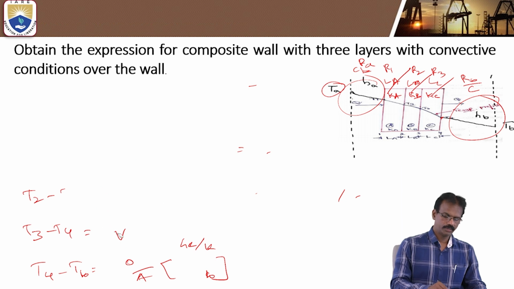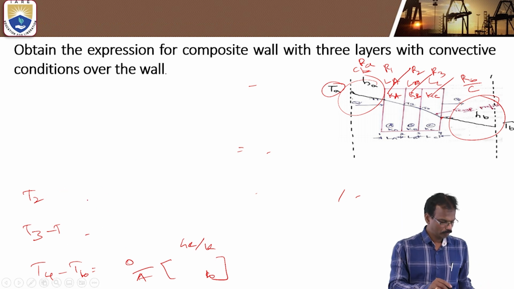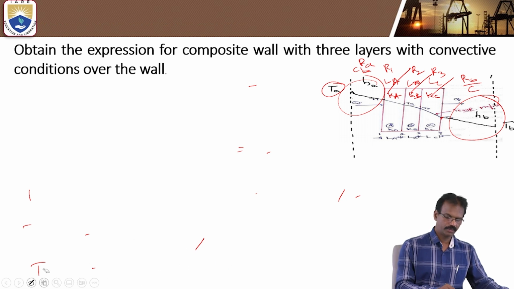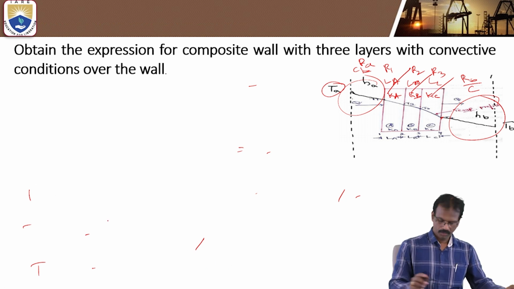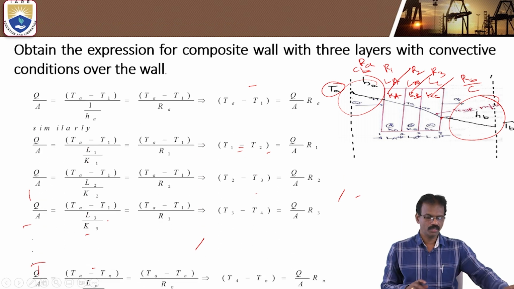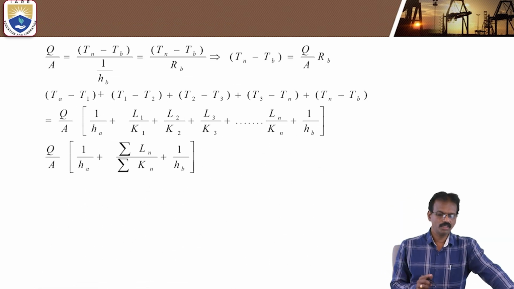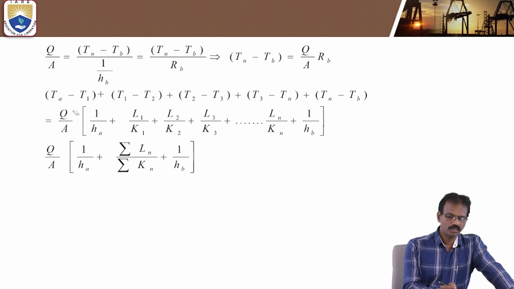The formula is like this, you can see here. Right? So this is the final formula. If you add these, all these values will be cancelled.